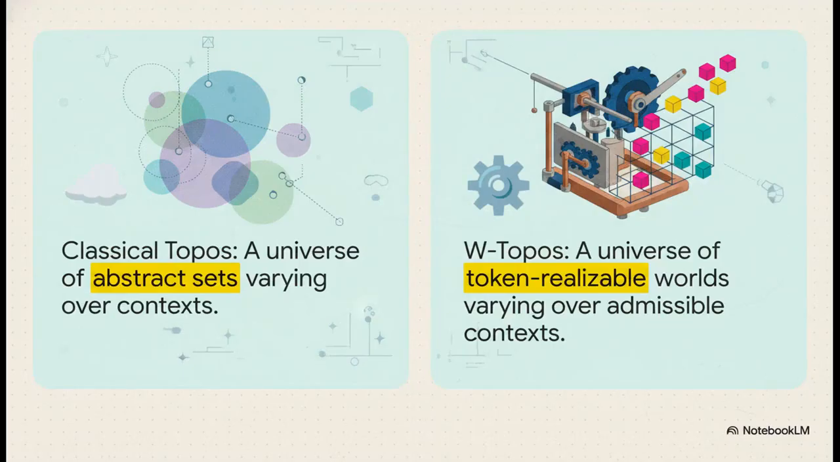And this completely reframes the whole project of mathematics. Look at this. The classical slogan says a topos is a universe of sets varying over contexts. It's abstract, right? But now, look at the W-topos slogan: a universe of token-realizable local worlds varying over admissible configuration contexts. The magic words there are token-realizable. This is a huge shift. We're not talking about abstract ideas anymore. We are talking about worlds that can be physically, computationally constructed.